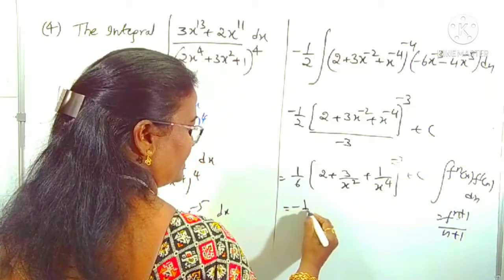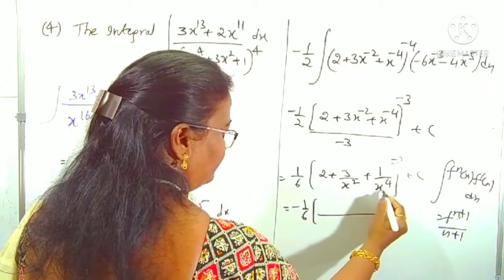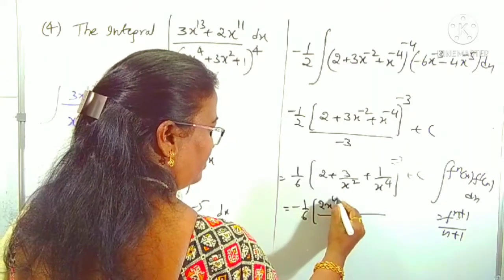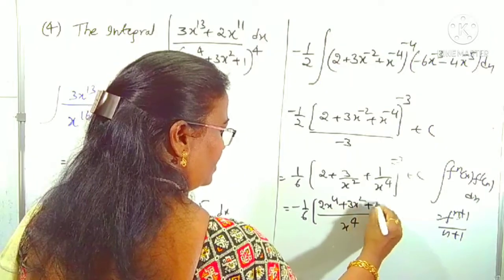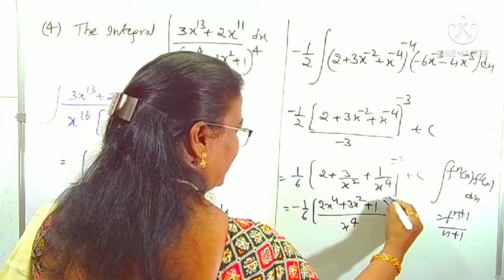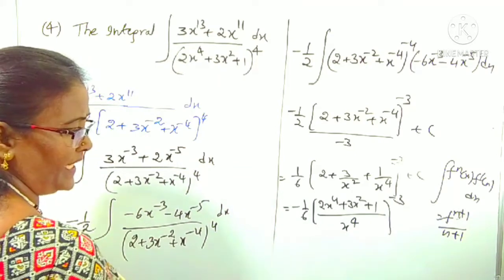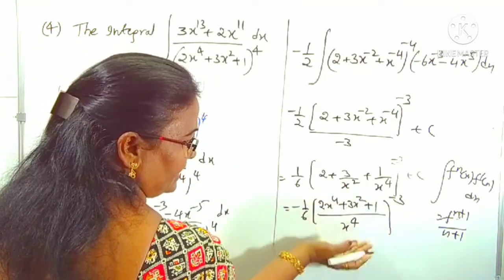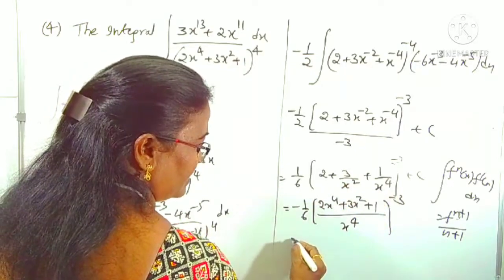Next step, minus 1 by 6 by taking the LCM. What is LCM here? X power 4 is LCM. What will come here? 2x power 4 plus 3x square plus 1 power minus 3. Okay, if you take the reverse of this fraction, minus becomes plus or not?